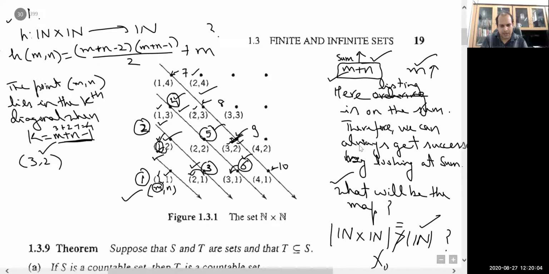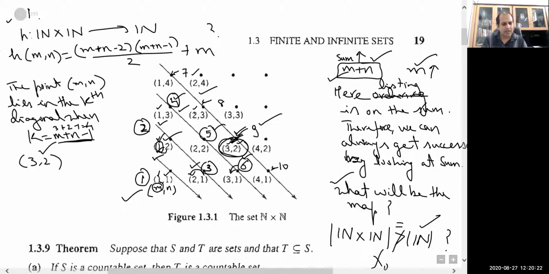And what will be its position? We have labeled 3 2 as 9. So how do we get this ninth position? First you have to count, because 3 2 is present in the fourth diagonal, so before this there are 3 diagonals.